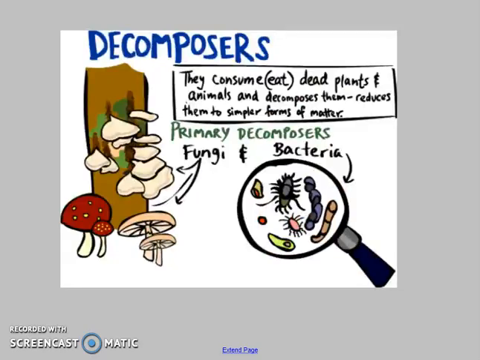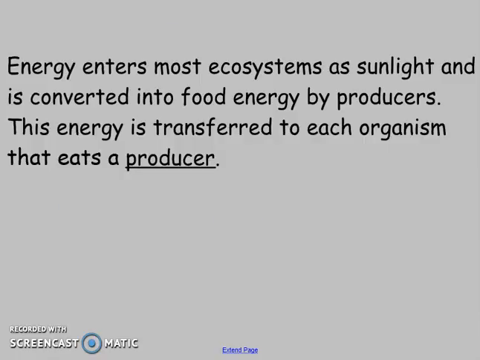They're going to consume or eat those dead plants and animals, and they're going to reduce them to simpler forms of matter. So remember we talked about in chemistry, matter can't be created or destroyed. If you have dead organisms, the fungi and the bacteria are going to recycle those nutrients and start the cycle all over again. So the important thing to know is that energy is going to enter the ecosystem as sunlight.